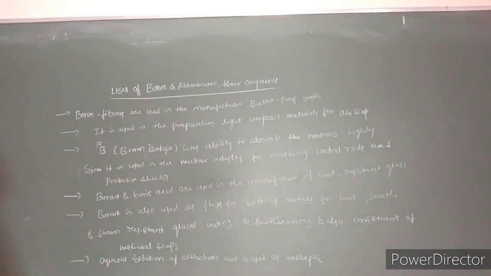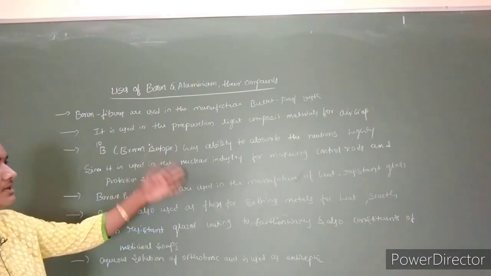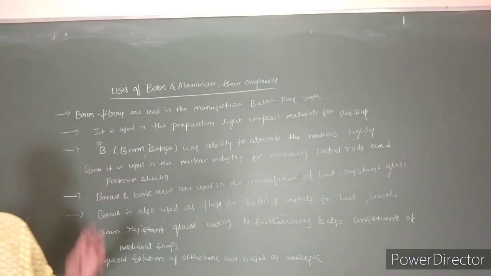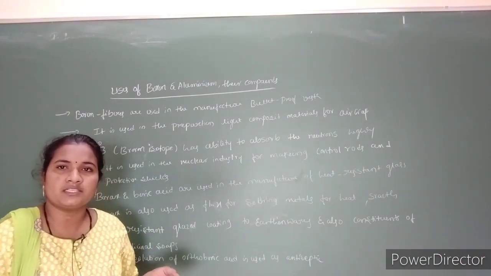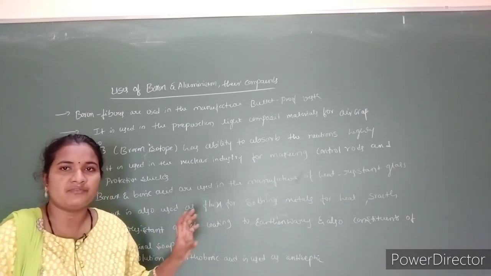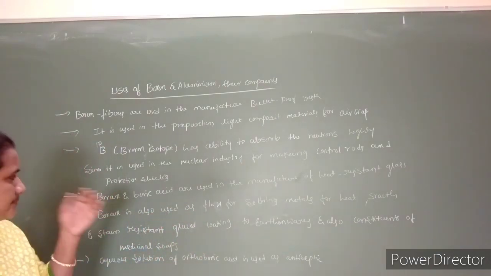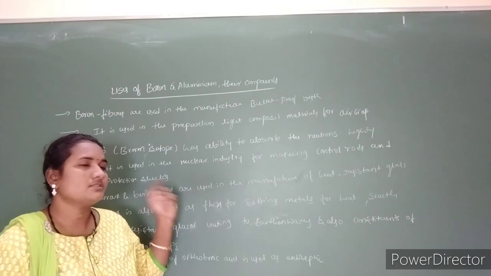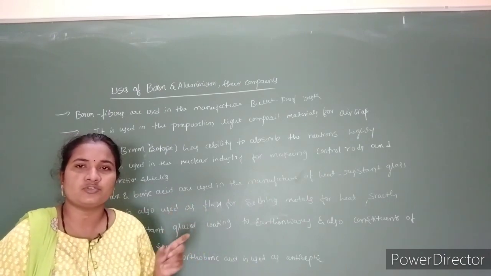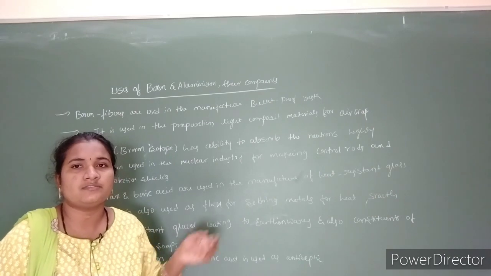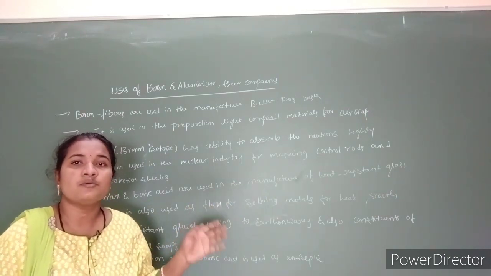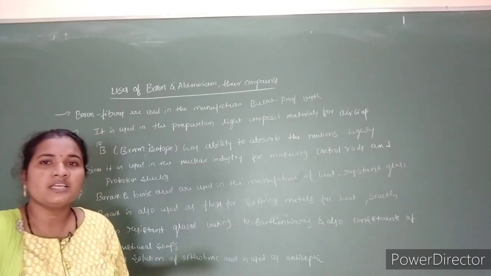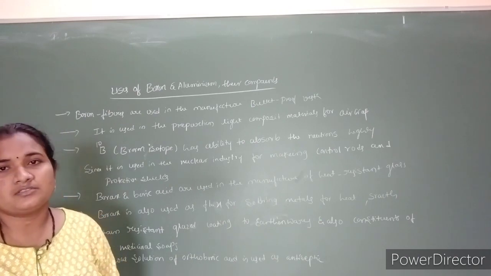So boron fibers are used in the manufacture of bulletproof vests, as well as in the preparation of heat resistant glasses, and in aircraft materials preparation. So lighter parts will be made from boron compounds, and boric acid is used in the preparation of glasses. The isotope of boron has a very high capacity to absorb neutrons, so as a result it is used in control rods as well as protective shield preparation in the nuclear industry. And the aqueous solution of orthoboric acid is used as an antiseptic. So this is about boron.